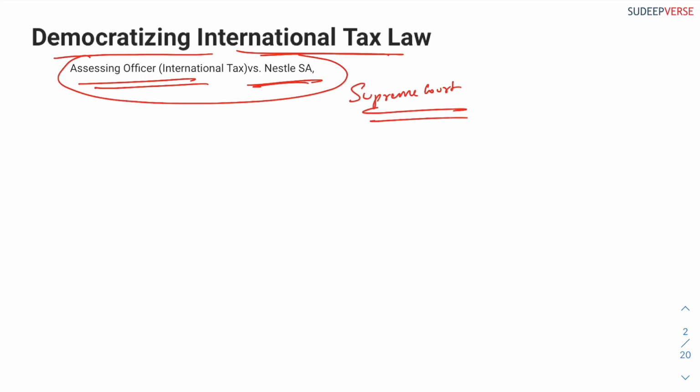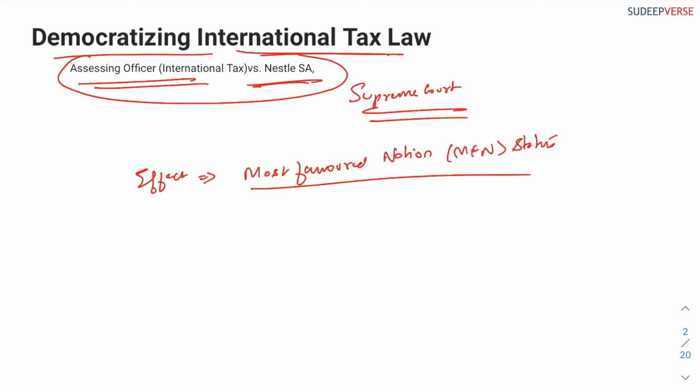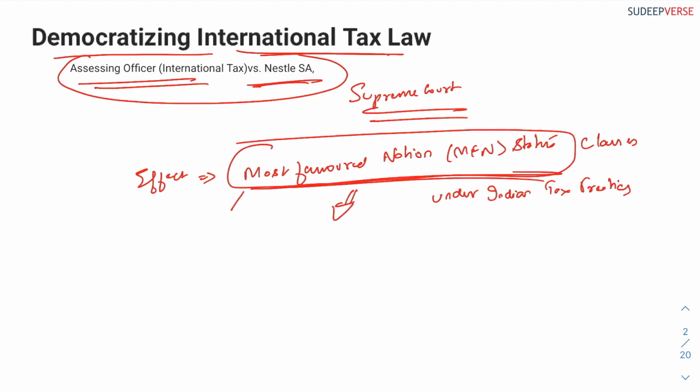Before I get into the aspects of the case, you should understand the background of what exactly is happening. The government is trying to give effect to the most favored nation, that is MFN status clauses under Indian tax treaties. So basically what it means is, it is trying to give the status to different countries, in a way that assures equal treatment of all trading nations.